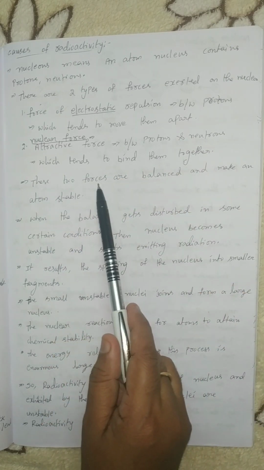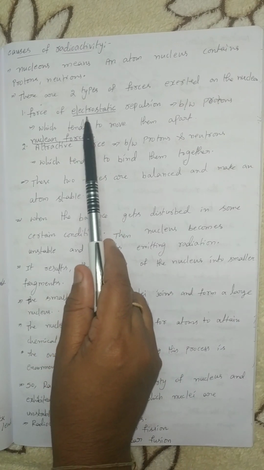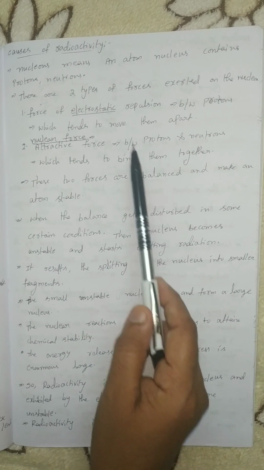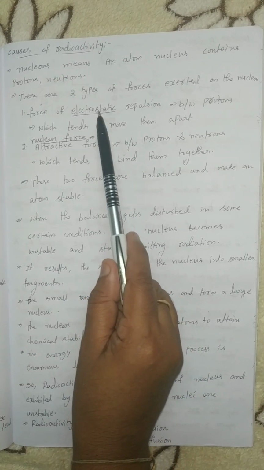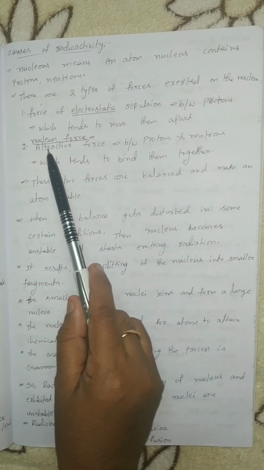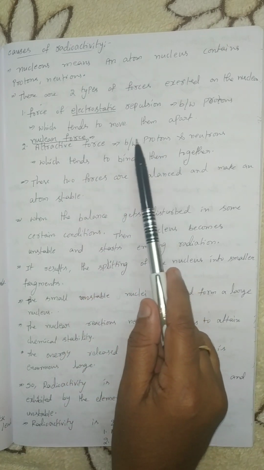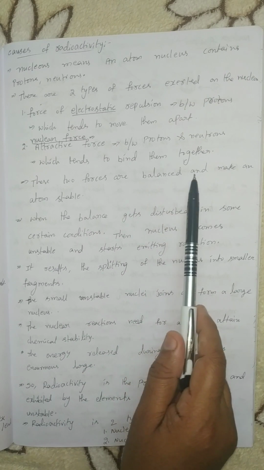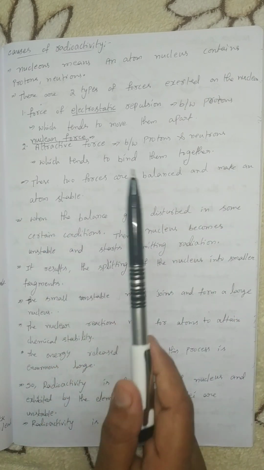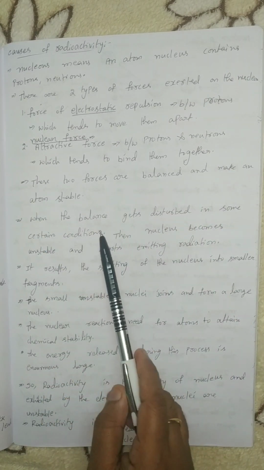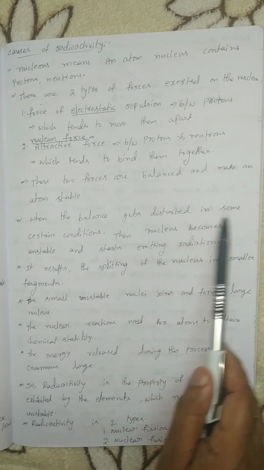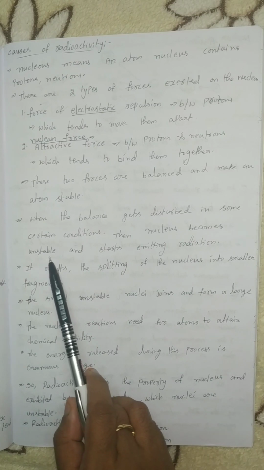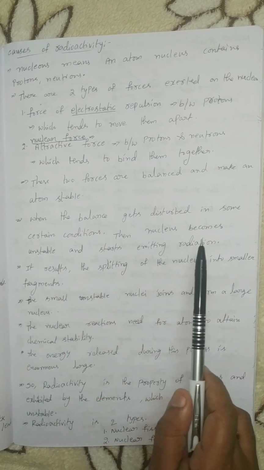These two forces, electrostatic repulsion force and nuclear force. The electrostatic repulsion force is between the protons, but the nuclear force is between protons and neutrons. These two forces are balanced and make an atom stable. When the balance gets disturbed under certain conditions, then the nucleus becomes unstable and starts emitting radiation.